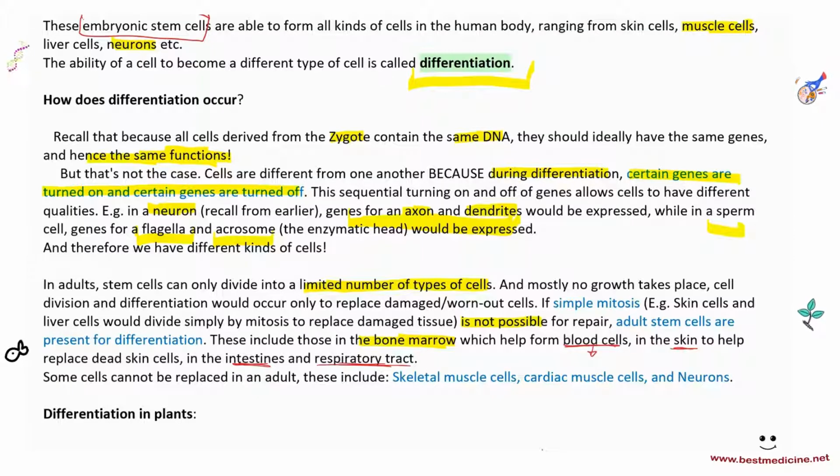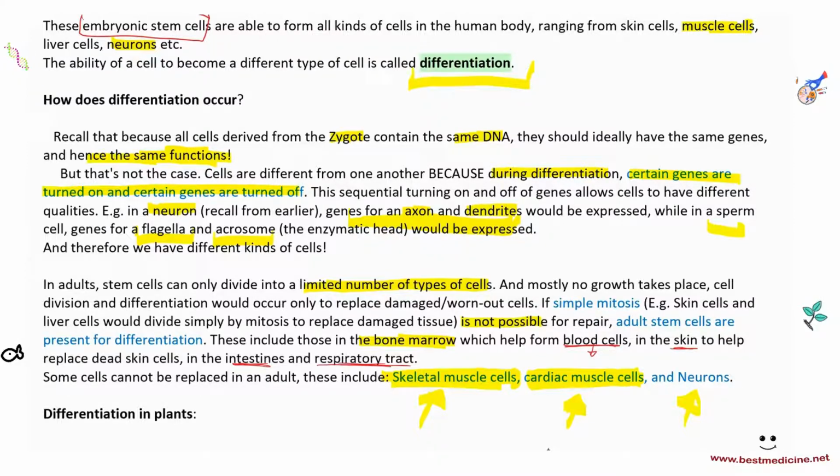Okay, so some cells cannot be replaced in an adult, and these include skeletal muscle cells. You cannot replace them. If a skeletal muscle gets damaged, maybe in an accident or something, it cannot be replaced. Cardiac muscle cells: people who get heart attacks, their heart doesn't become better. It doesn't regrow itself because, again, you're not able to do mitosis in them, and you don't have stem cells for them. Same for neurons. Okay? So this is how it occurs in humans, and similarly it would occur in plants in their stem cells.